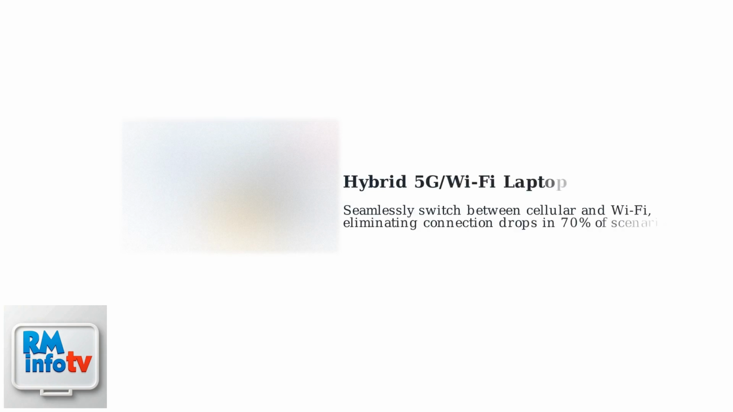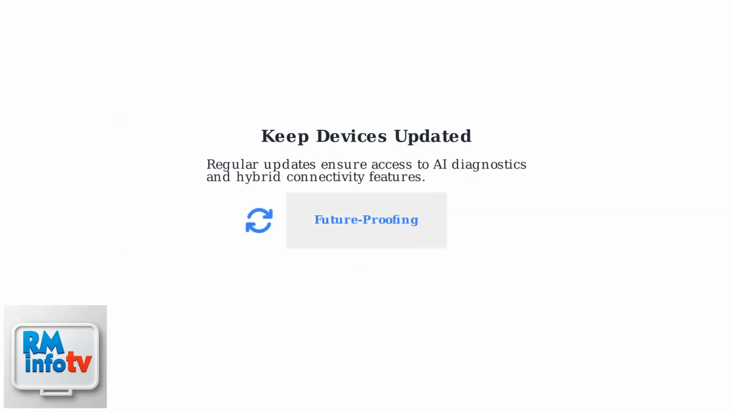Hybrid 5G Wi-Fi laptops, expected widely by 2027, will automatically switch between cellular networks and Wi-Fi signals. This addresses dead zones and minimizes connection drops, solving no network problems in up to 70% of cases, according to industry forecasts. To take advantage of these advancements, keep your laptop's operating system and drivers updated. This ensures compatibility with AI troubleshooters and hybrid connectivity, maximizing Wi-Fi reliability in the coming years.